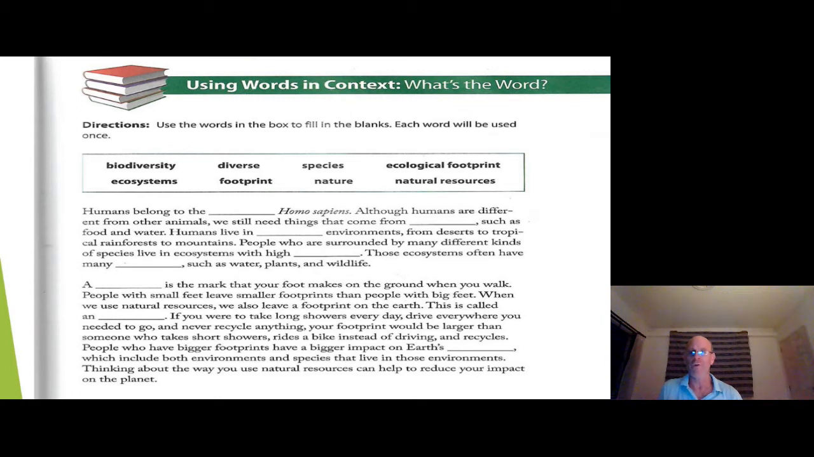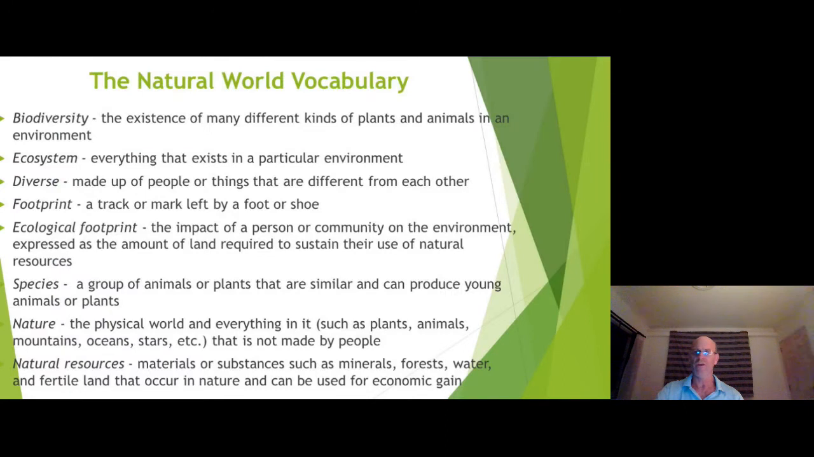People who have bigger footprints have a bigger impact on Earth's ecosystems, which include both environments and species that live in those environments. Thinking about the way that you use natural resources can help us to reduce your impact on the planet. Okay, now let's go ahead and look at the words and their definitions.